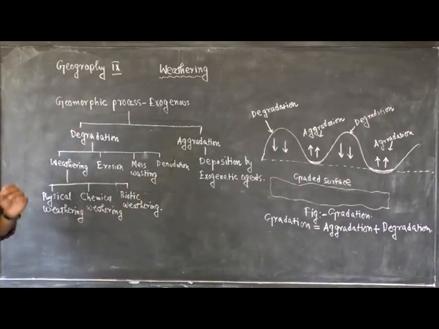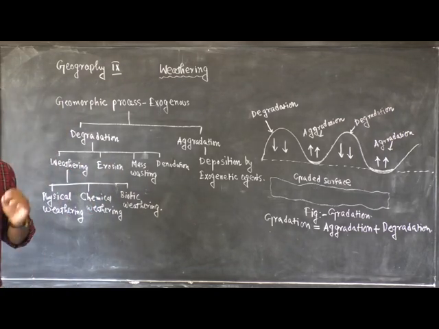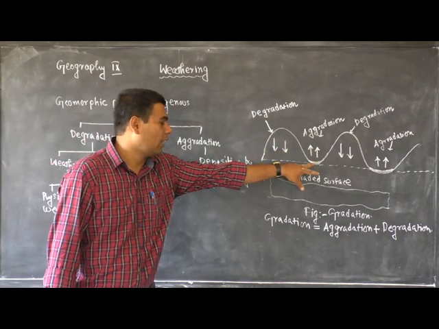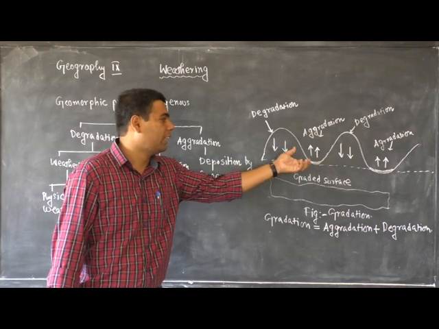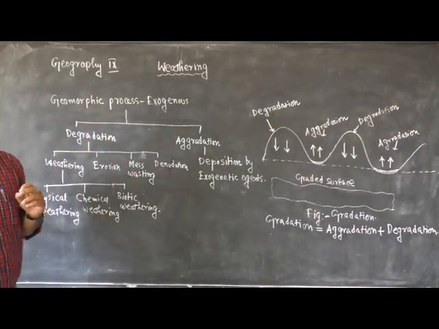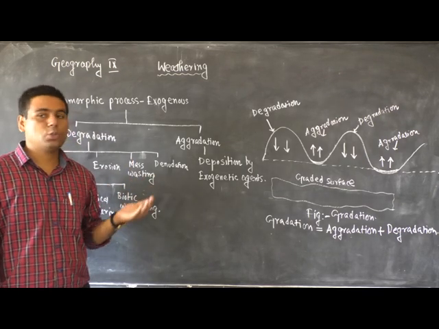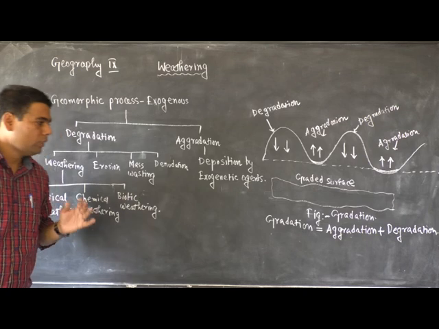So degradation is related to the process of erosion, and the eroded materials are deposited in the low-lying areas of the earth surface, and the altitude of low-lying areas is gradually increased, which is called aggradation. So what is aggradation? Aggradation is the process by which the altitude or height of a low elevated area is gradually increased due to the deposition of eroded materials by the exogenetic agents.